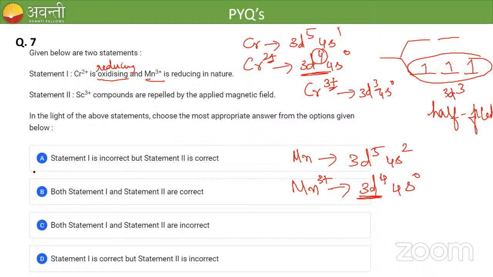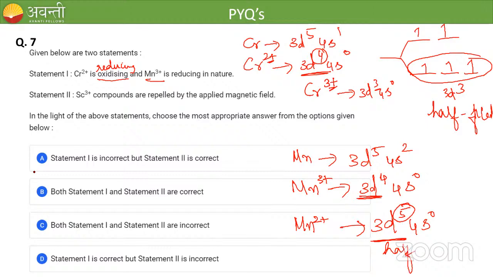So what will this manganese do? It will try to keep itself in the manganese 2+ configuration. The configuration for manganese 2+ is 3d5 and 4s0. Manganese 2+ means we have 5 electrons, which means it is half filled. If I put 2 electrons here, it is half filled everywhere.